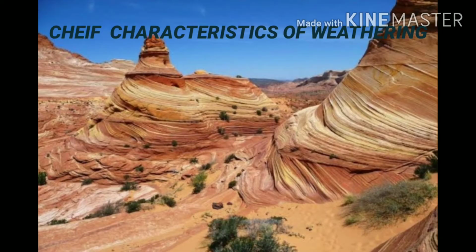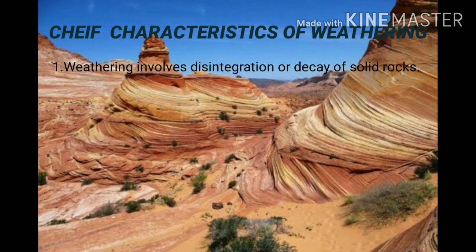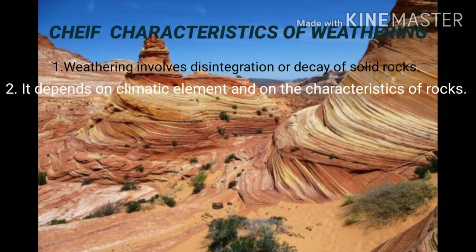Chief characteristics of weathering. Weathering involves disintegration or decay of solid rocks. It depends on climatic elements and on the characteristics of rock, for example, the rock's chemical composition, hardness, texture, and its permeability, that means allowing water to penetrate.